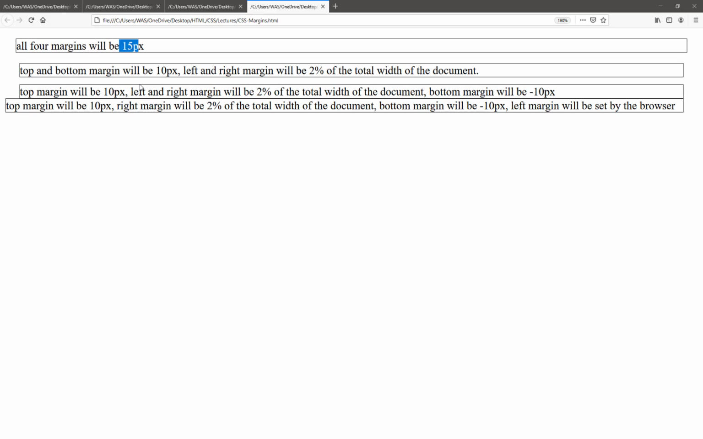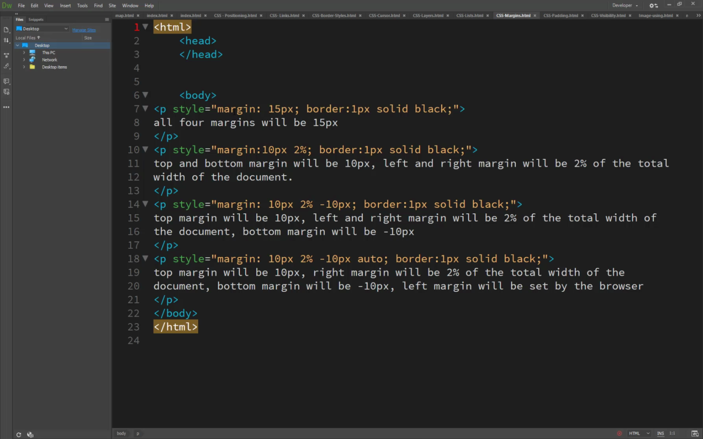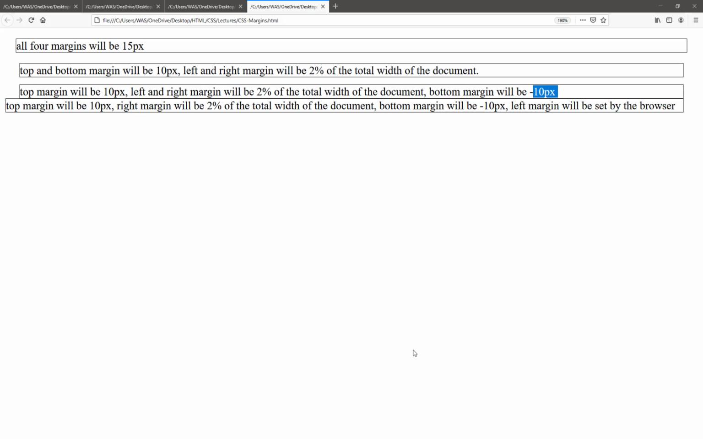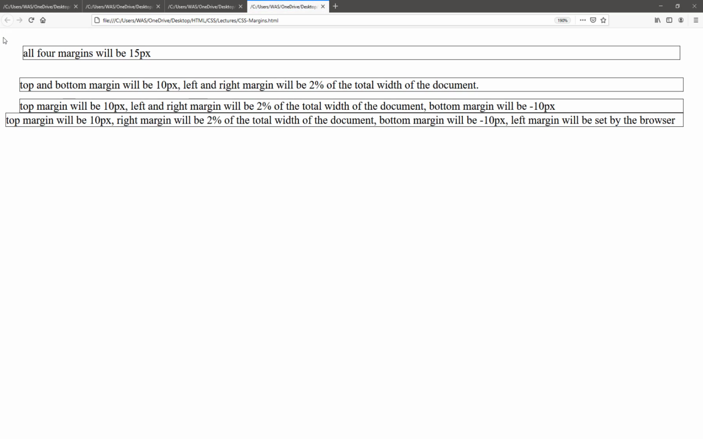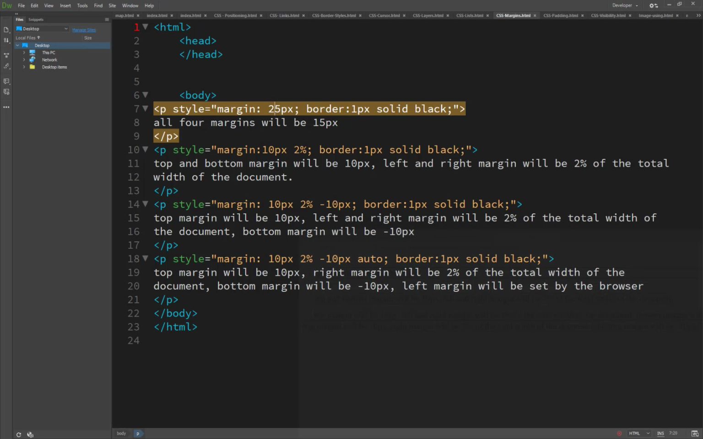Top and bottom margin will be 10 pixels. Left and right margin will be 2% of the total width of the document. Top margin will be 10 pixels. Left and right margin will be 2, and the bottom margin will be minus 10 pixels. Here we have just set the margin to 15 pixels, and if I set it to 25, you will see all sides are defined from 25 pixels.